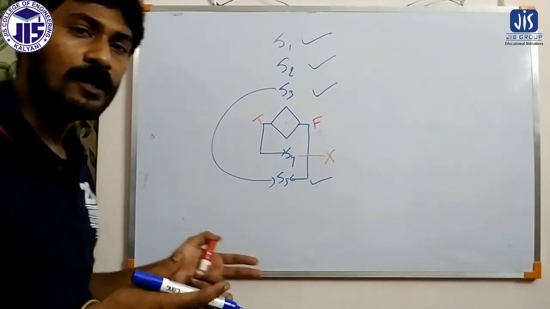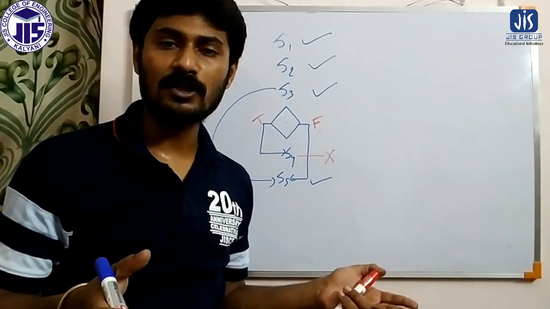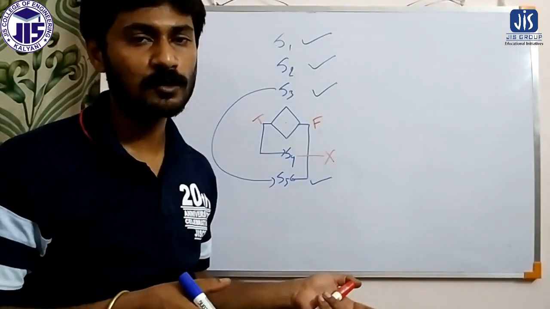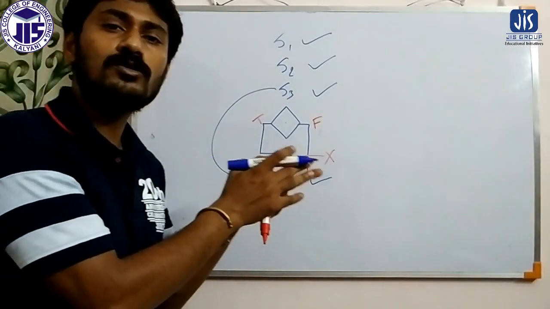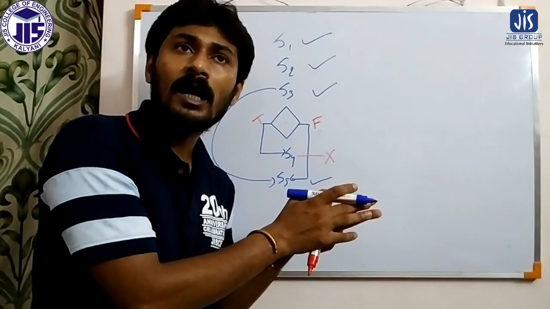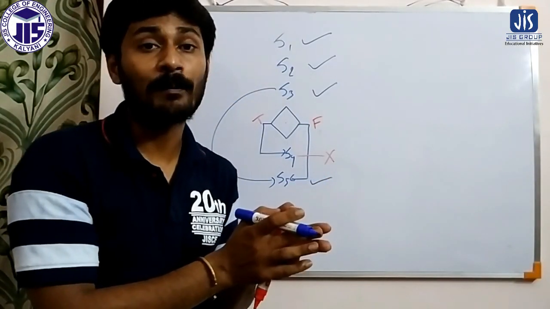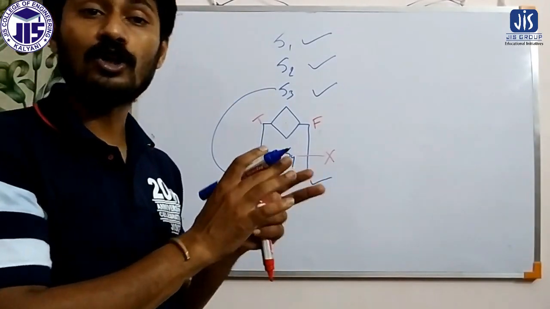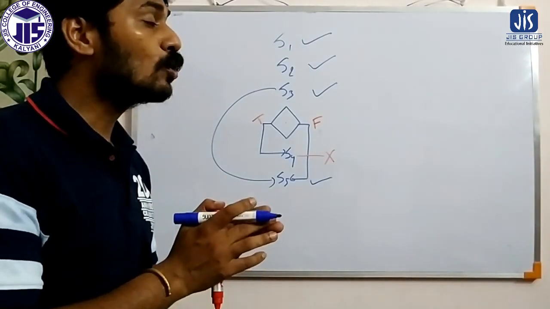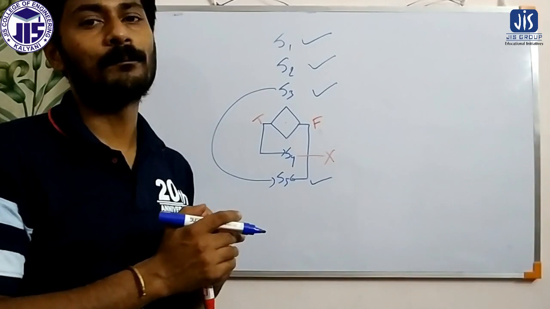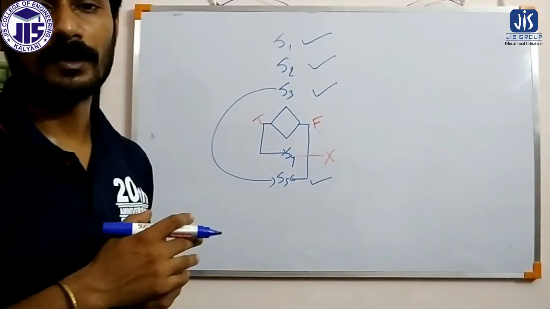No. Using if it is not possible, using else if it is not possible, using nested if it is not possible, even using switch it is not possible. So in all those statements we can jump forward, but backward jumping is not possible. So to perform this backward jumping, we use the goto statement.